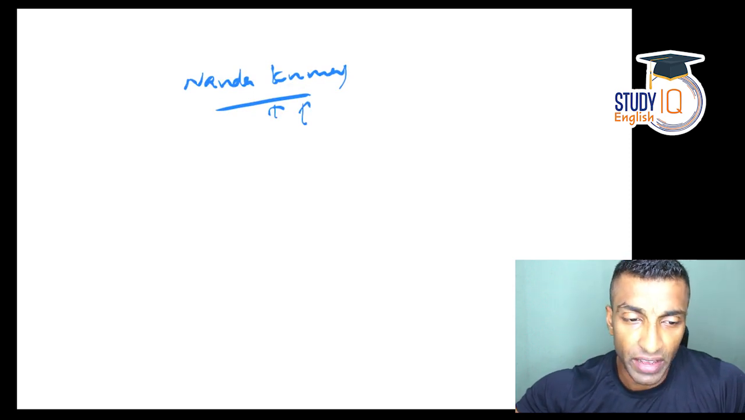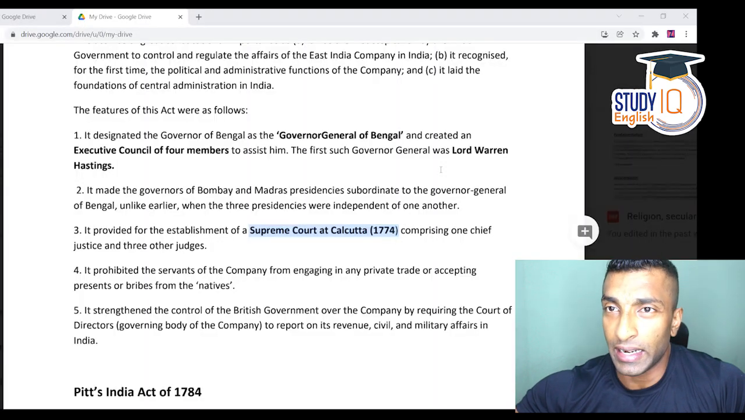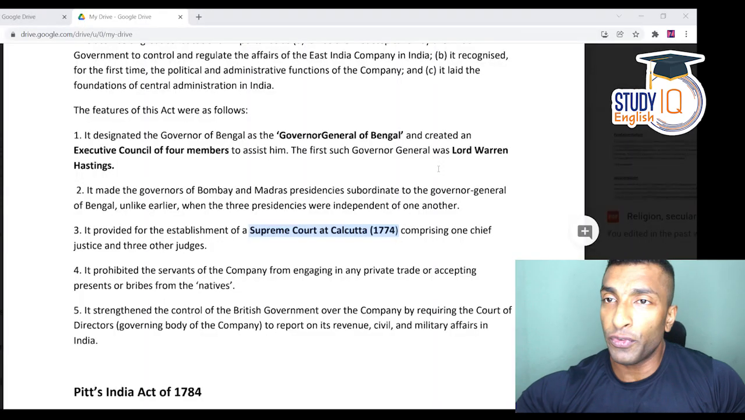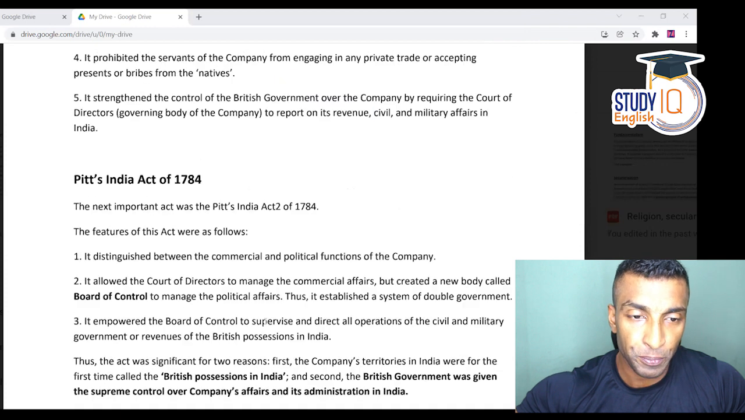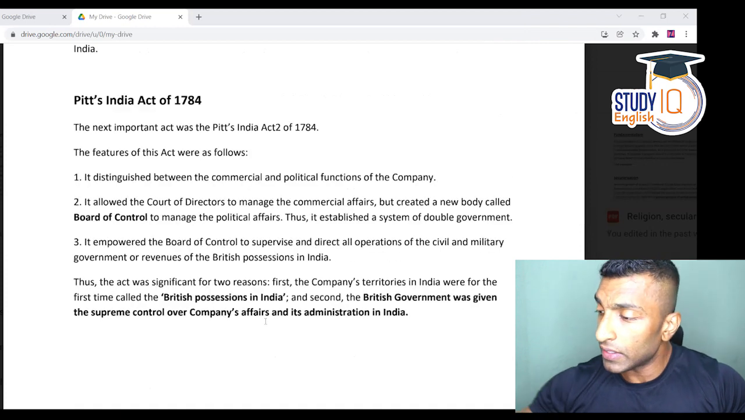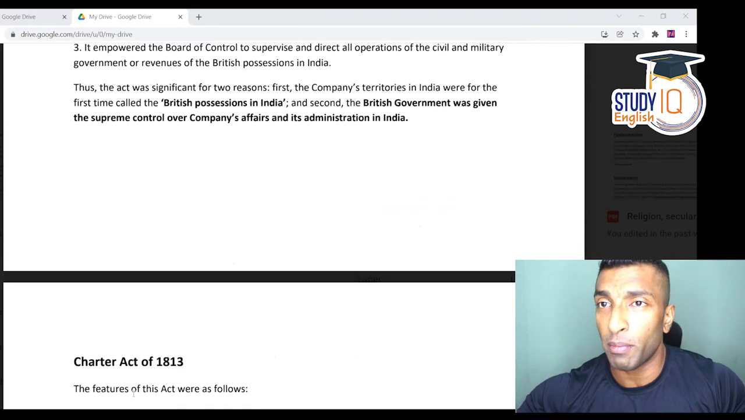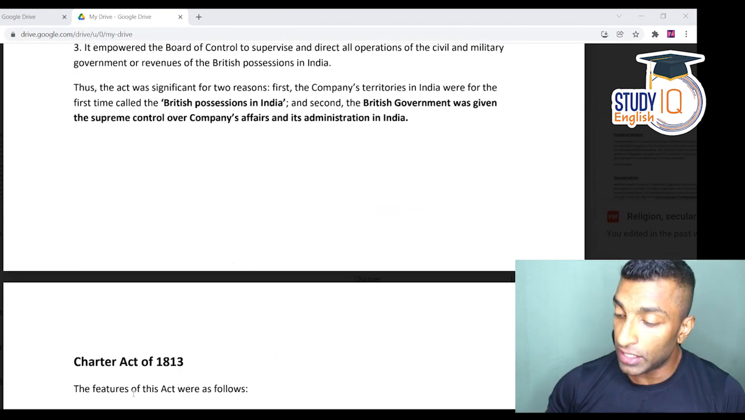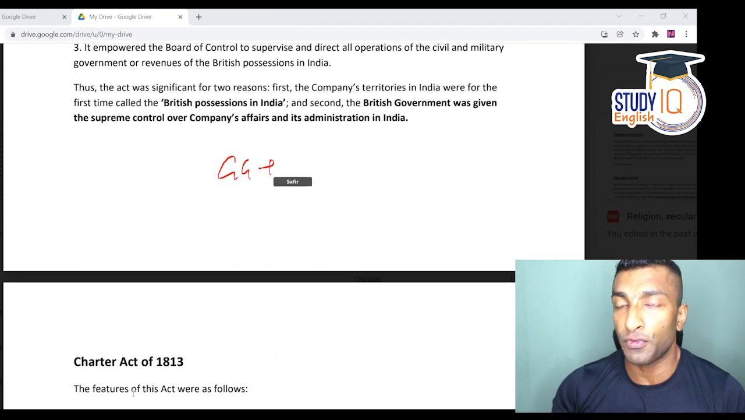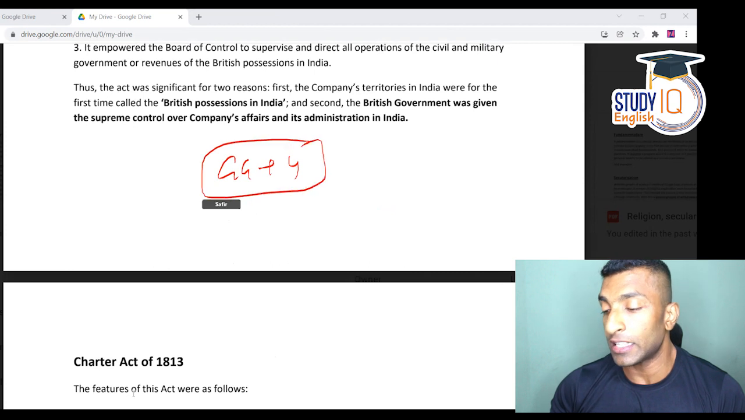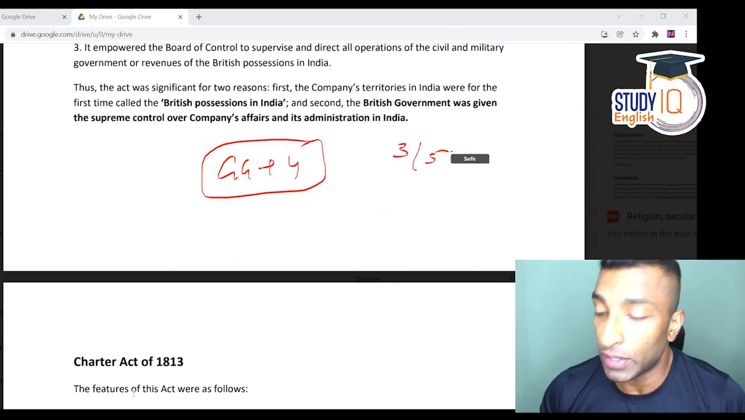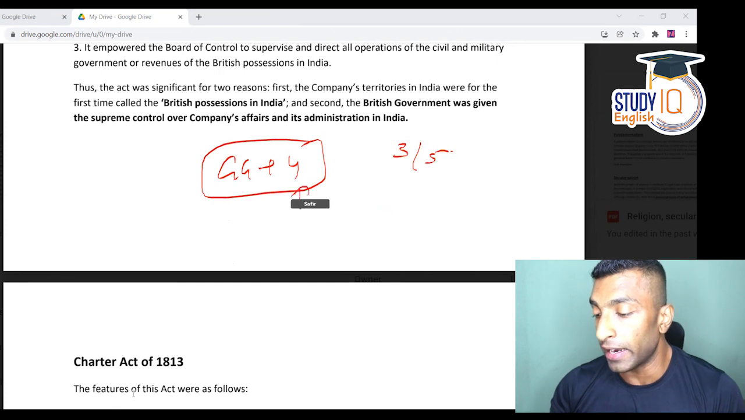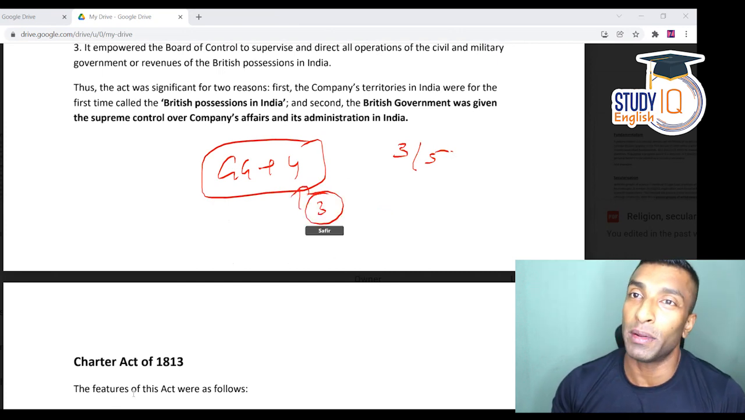So now let me go to that PDF where I'll discuss the Pitt's India Act. If you look at the Pitt's India Act, guys, what was the main problem with the previous one? The problem, as I've told you, is that there is a Governor General plus 4 members. So the decisions have to be taken on the basis of majority, which is 3 out of 5. Now in the Pitt's India Act, what is going to happen is that the 4 will be reduced to 3. So the problem is going to be solved.